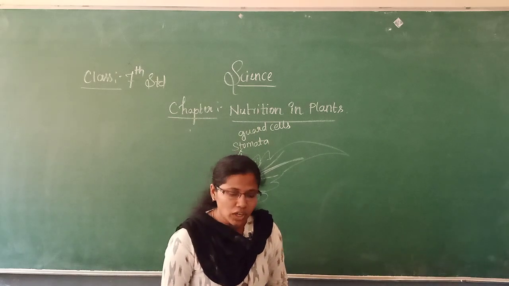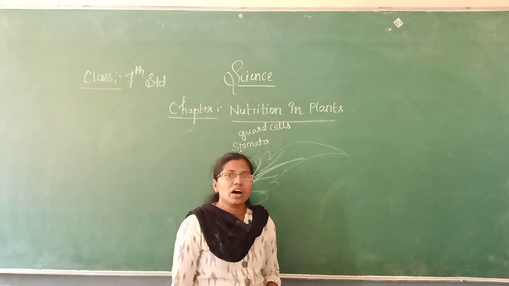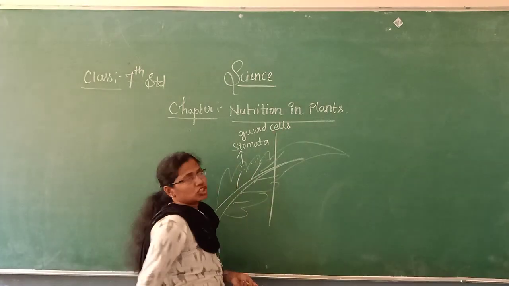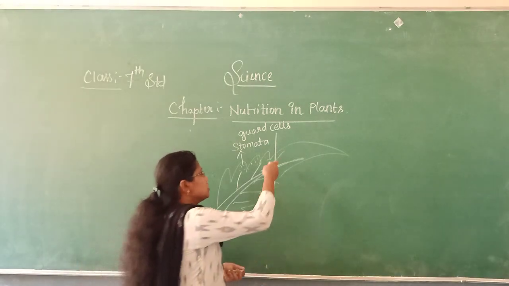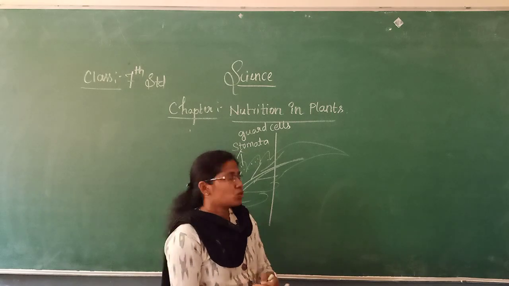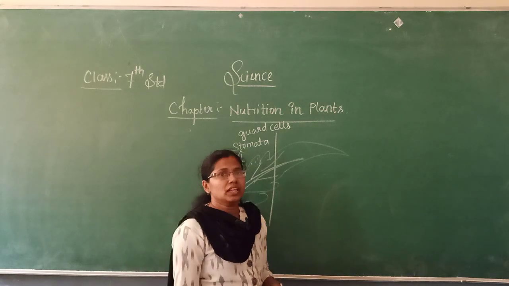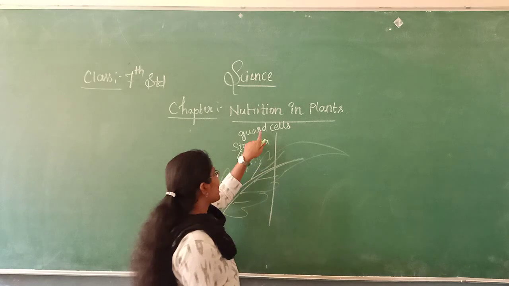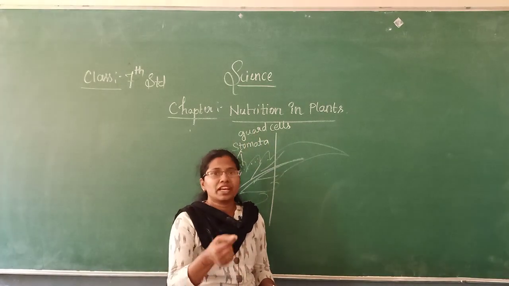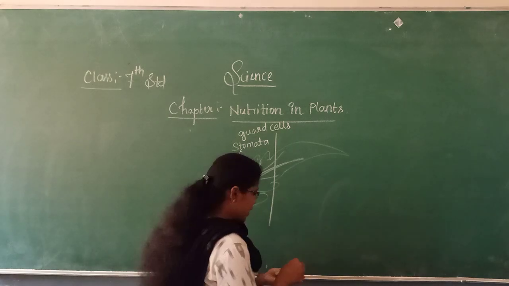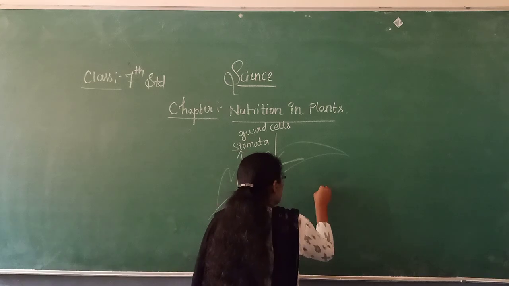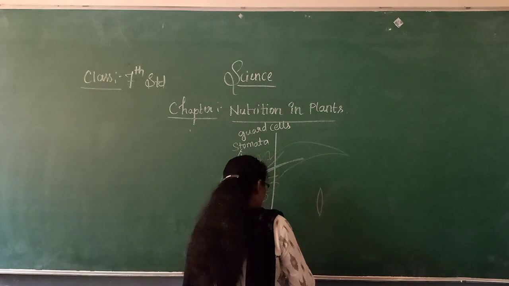So if you want to see the stomata or guard cells, you have to take a section of the plant and observe it under the microscope. Now I am going to draw a rough diagram of stomata and guard cells, how it looks when observed under the microscope.